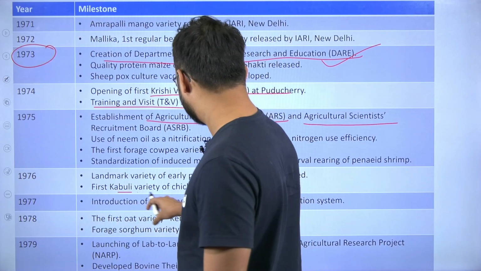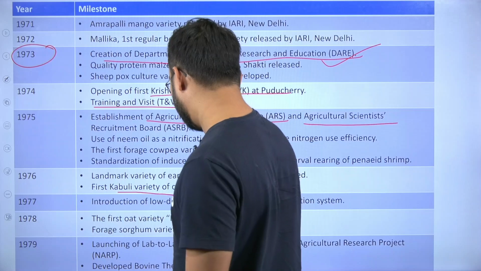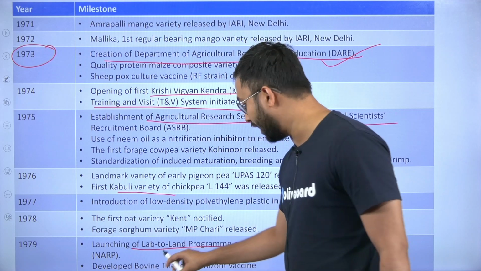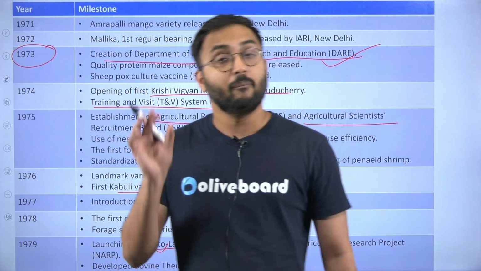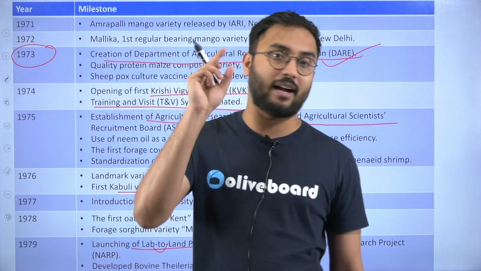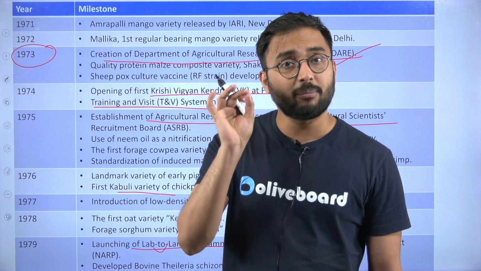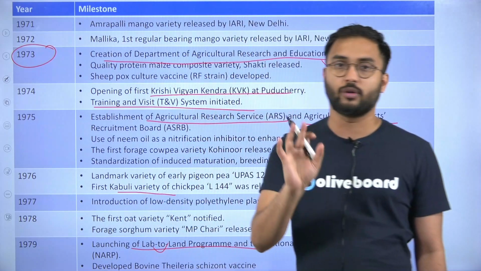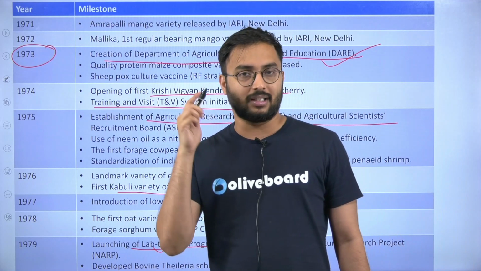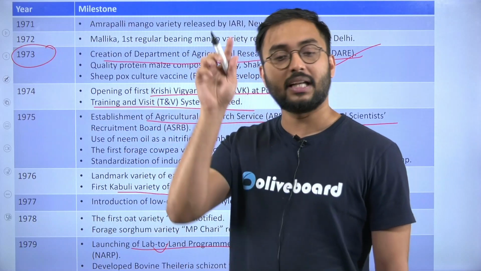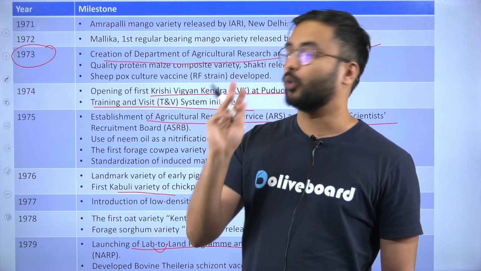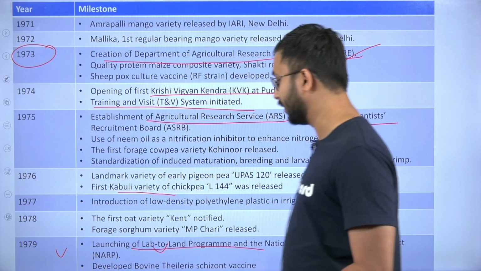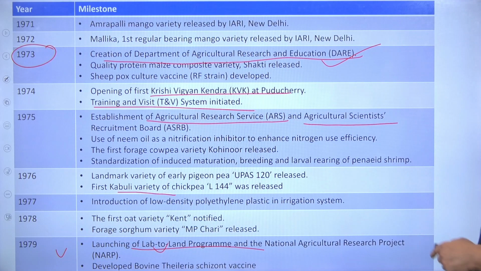Then the Lab to Land project. When was it started? See, the main things you have to remember quickly. Whatever main things are there, you have to remember. For example, Lab to Land project, 1979. Quickly I am knowing it. Establishment of NABARD, 1982. Quickly I am knowing this. In this way you should be knowing the important things which have occurred.